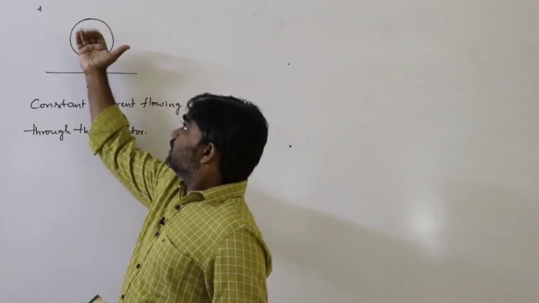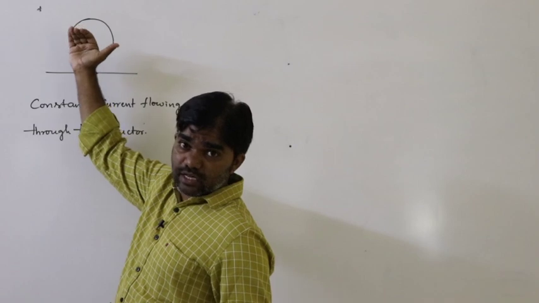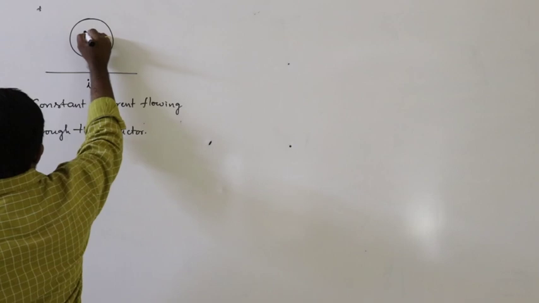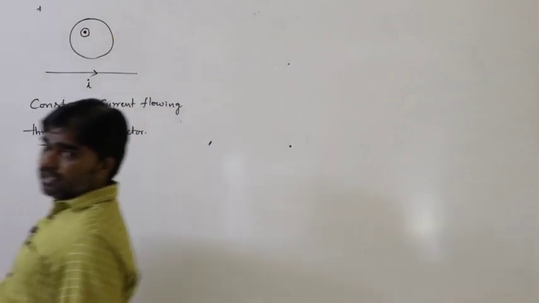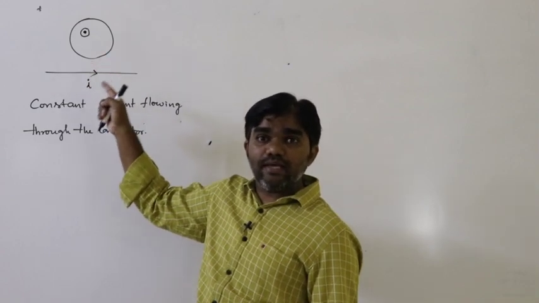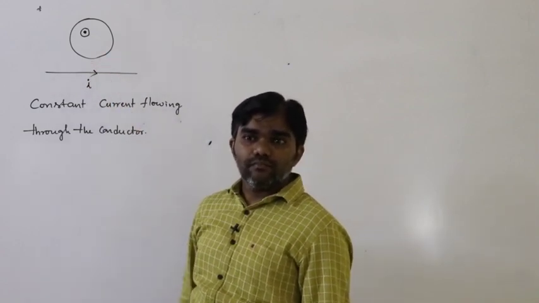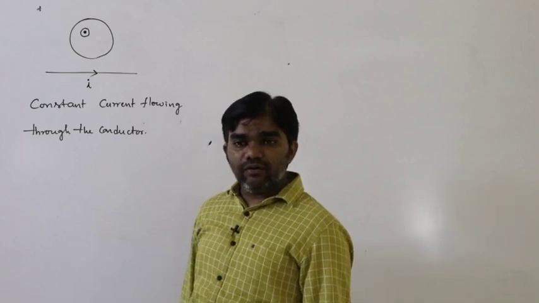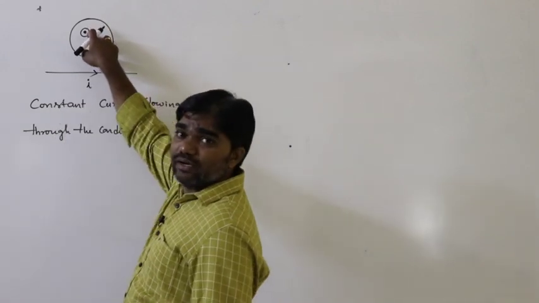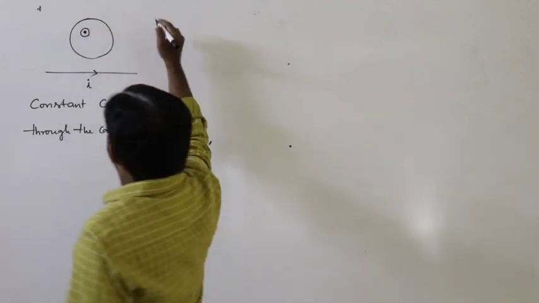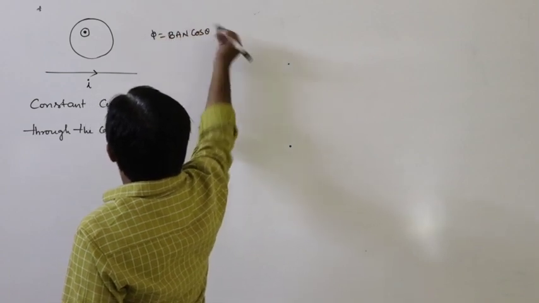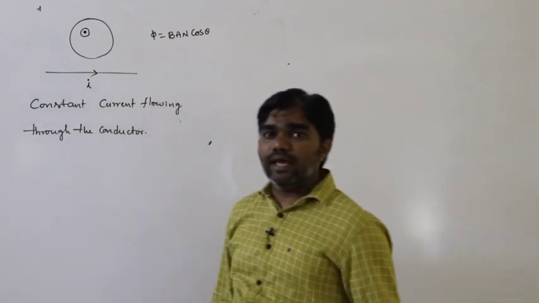So definitely the curling of the fingers indicates the direction of the magnetic field. So the direction of the magnetic field is outwards, and the magnetic field remains constant. If the current remains constant, the magnetic field also remains constant. So what is the direction of the magnetic field here? Outwards. So the magnetic flux formula is BAN cos theta.